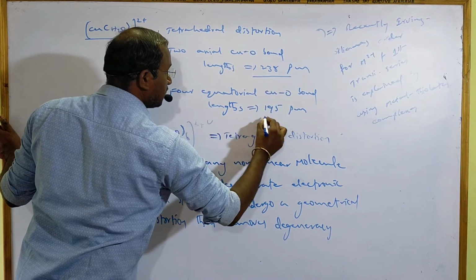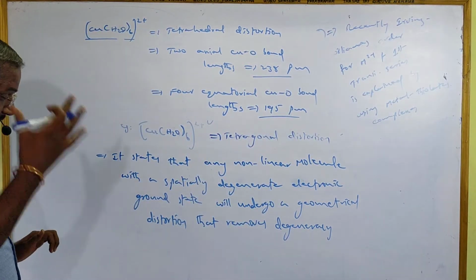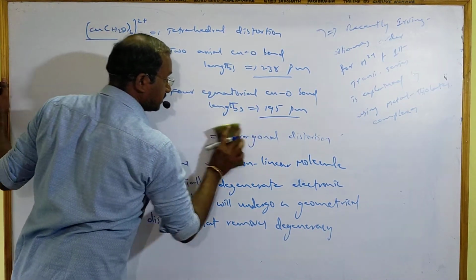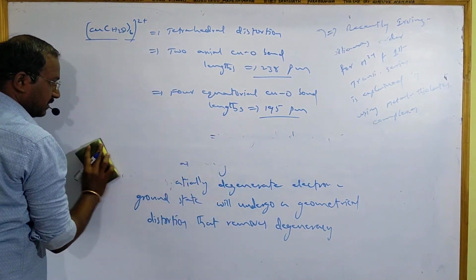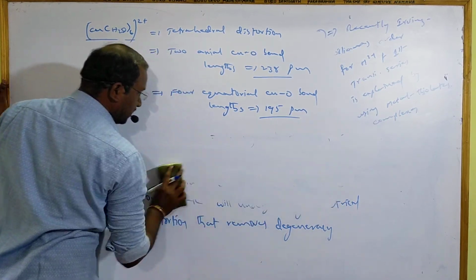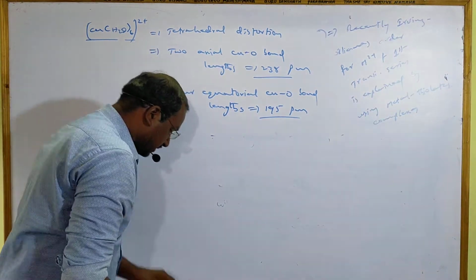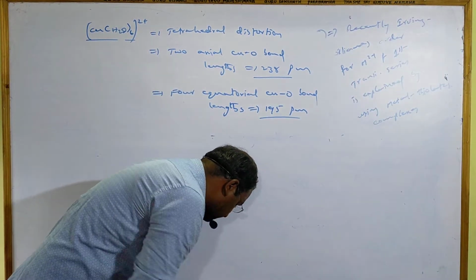It is 238 picometers versus 195 picometers, meaning the length along the axial positions is more and in the equatorial positions it is less. So then what will happen? It cannot be octahedral. Octahedral means what? All lengths should be equal. Axial and equatorial should not be there in octahedral.